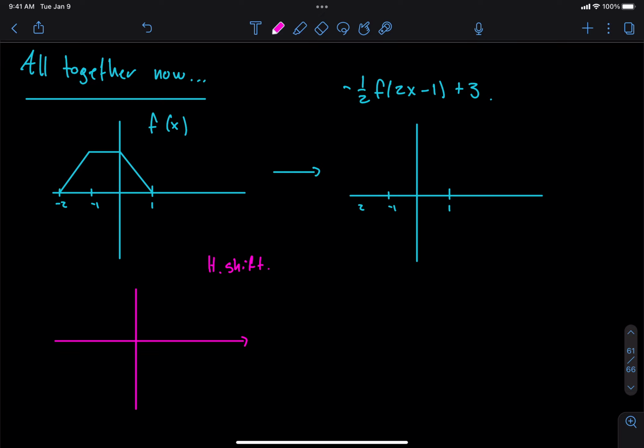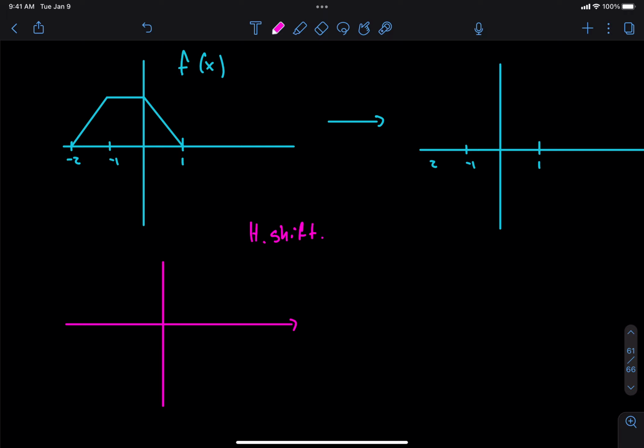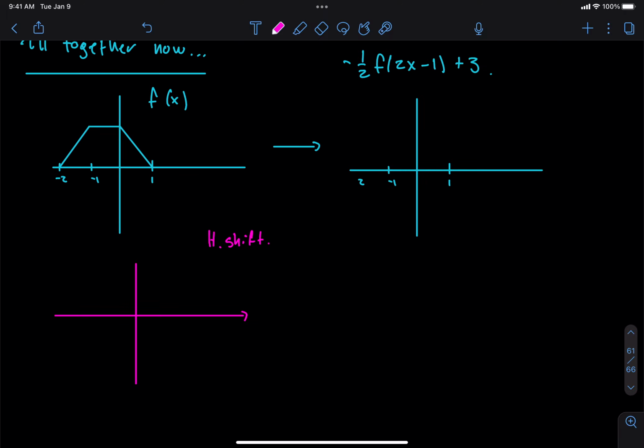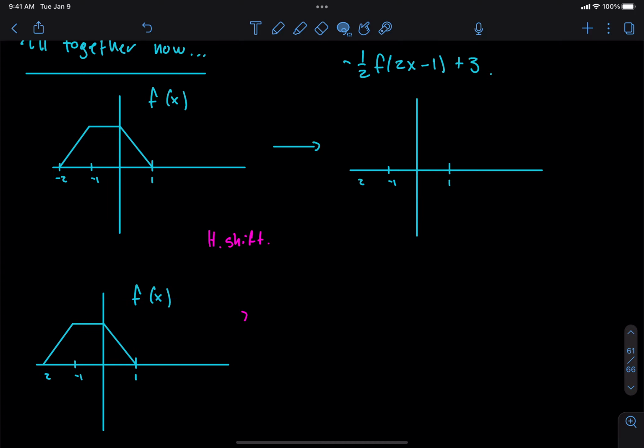So what does the shift do? It moves us 1 unit to the right. Okay, that's confusing. It's a -1, but we're going to move to the right. So what is going to happen to our picture here? You know what I should do? I should just copy this. It would be so much smarter.